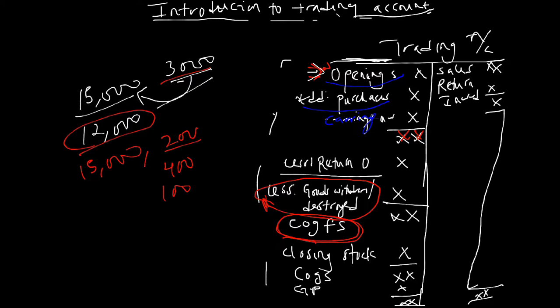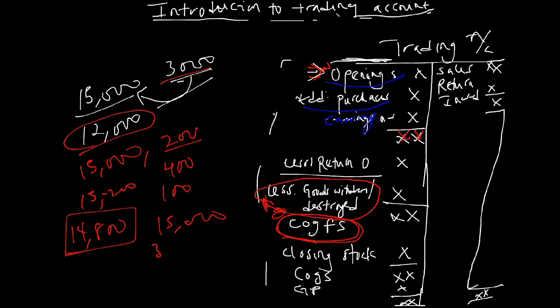So if fire burnt 200, I'll just say 15,000 minus 200, which gives me the remaining 14,800. This 14,800 is the set of goods I want to sell. So I have to remove the ones that have been destroyed or withdrawn. That's why we have this here. So when we less our return outward, goods that are bad, we less goods withdrawn. Maybe out of 15,000 goods, 3,000 are bad, and I withdraw 1,000 goods. The other ones are for sales. 15,000 minus 3,000 minus 1,000 is 11,000. So these 11,000 goods, I want to sell.